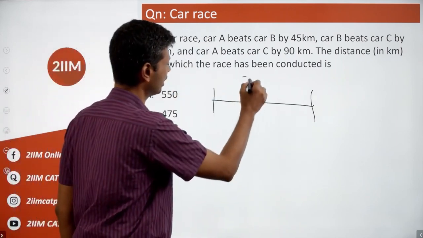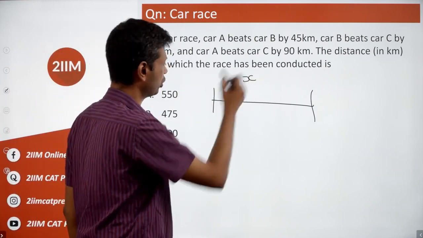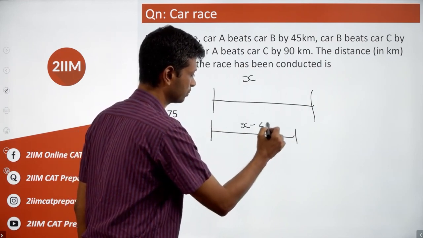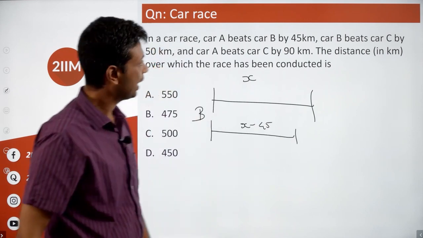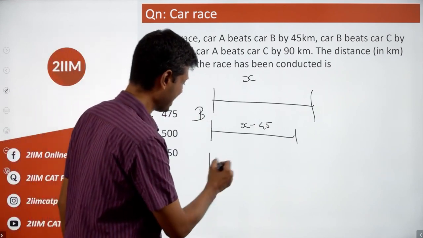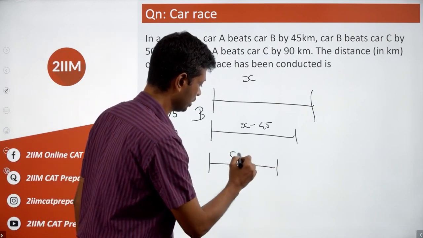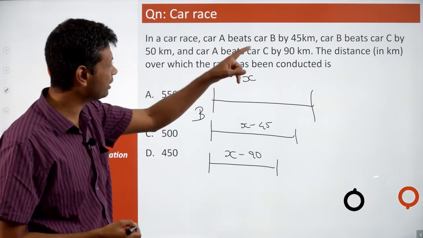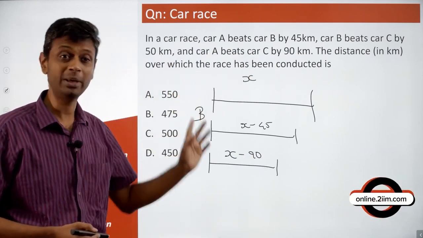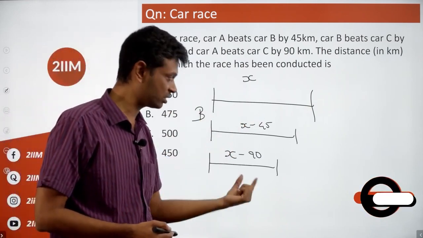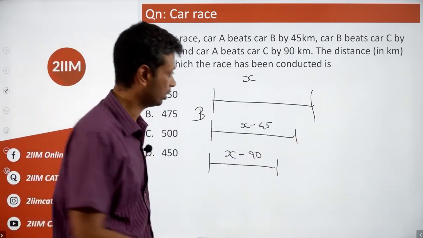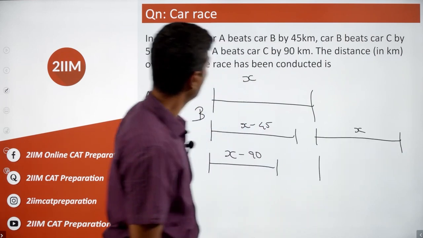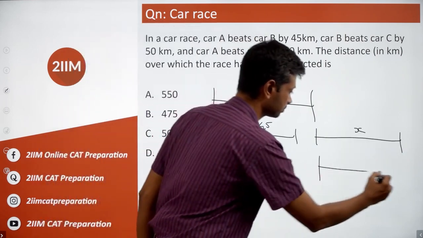And so let's assume the distance is x. When A beats B by 45, that means when A completes the race, B has done only x minus 45. A beats C by 90 kilometers, or when A completes the race, C has done only x minus 90. The interesting thing here, we're told that B beats car C by 50 kilometers. That means when B completes the race. So we can't compare this state. B should have completed the race, or when B finishes the whole thing, C would have done only x minus 50.